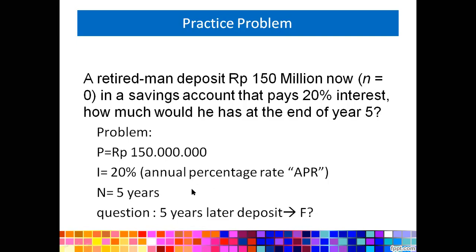So the question is, how much will his investment be after he deposits all this retirement funding to a certain organization, a commercial bank or insurance. The latter amount of investment will be called the future value, right?